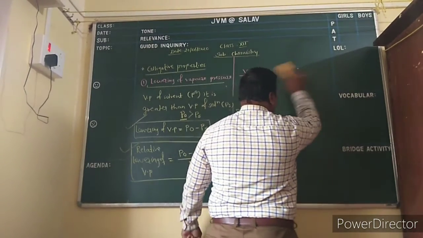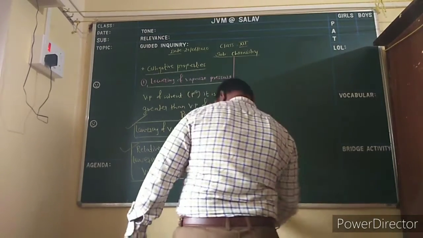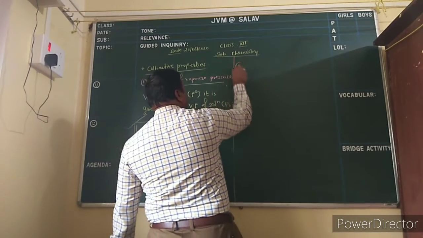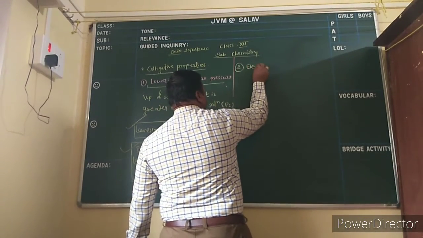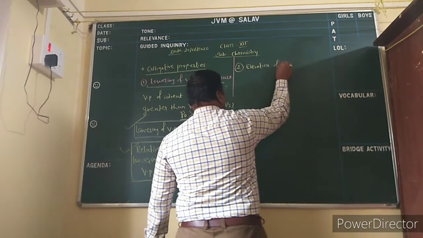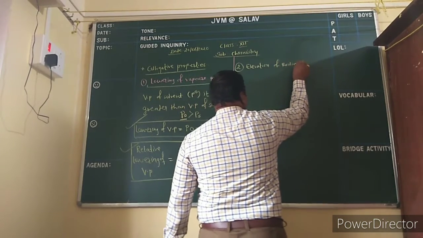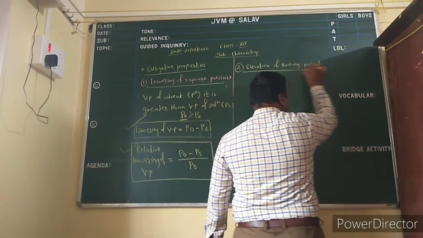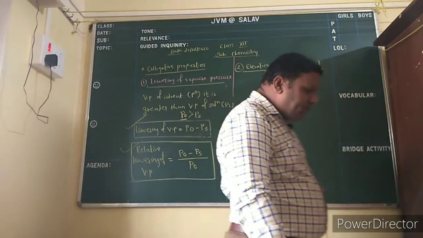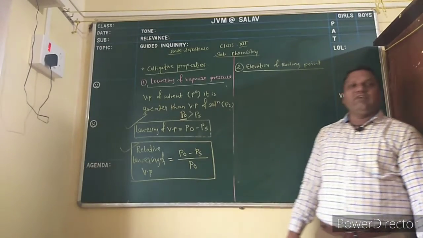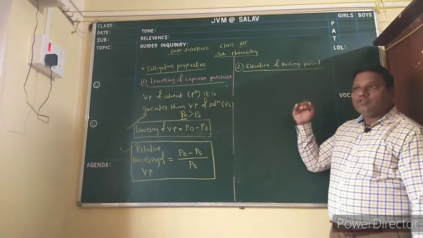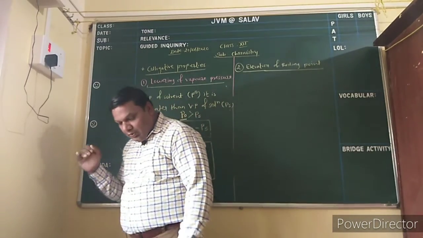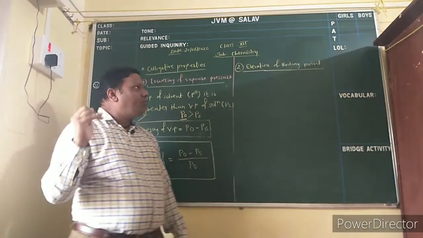The elevation of boiling points. You can tell from the name: elevate means increase. Now boiling point means when a liquid is heated at atmospheric pressure, at a particular temperature it forms bubbles. That is the boiling point.